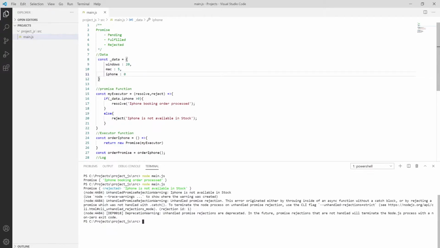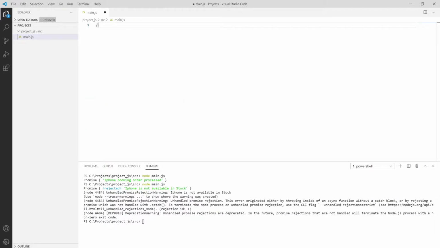So we have one more function, which is the setTimeout function. Let me erase all this and put setTimeout function. The setTimeout function is a function which puts some kind of condition or sleep in the program.